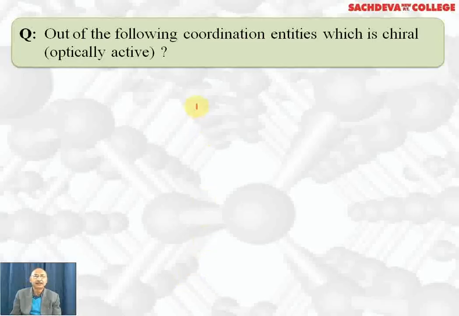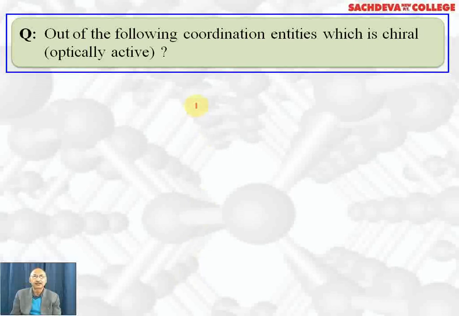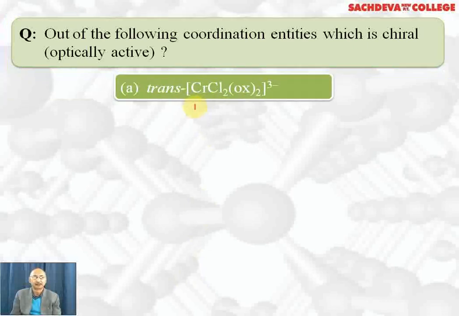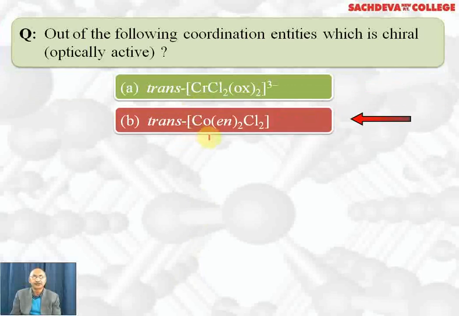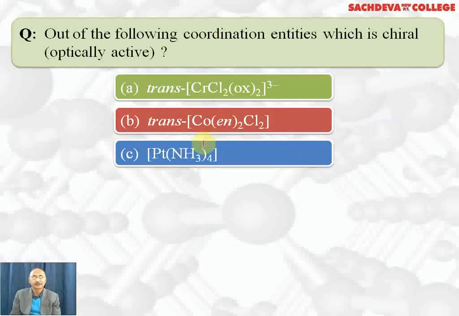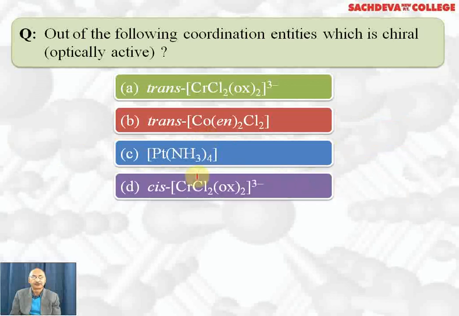Let's continue with the multiple choice questions. Out of the following coordination entities, which is chiral? Trans [CrCl2(oxalate)2], trans [Co(en)2Cl2], [Pt(NH3)4], cis [CrCl2(oxalate)2]3-. Correct answer is D part, because cis isomer can show optical isomerism, trans isomers cannot show optical isomerism, C cannot show optical isomerism. So D part is the correct answer. It is optically active and chiral and shows optical isomerism.